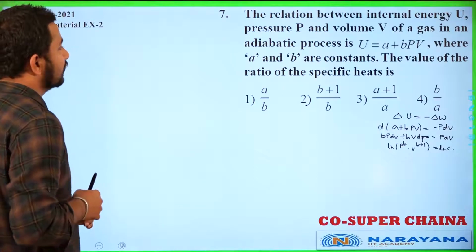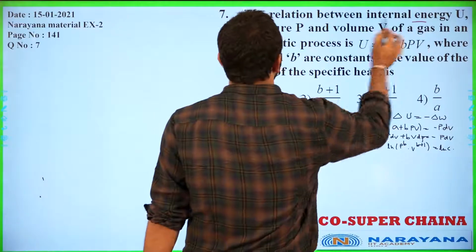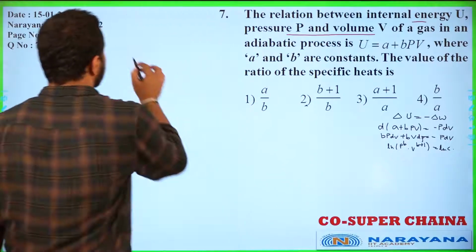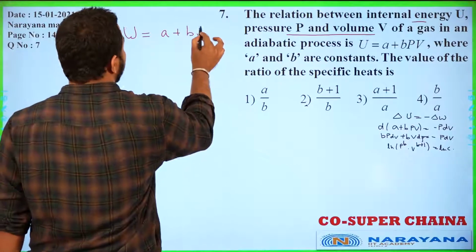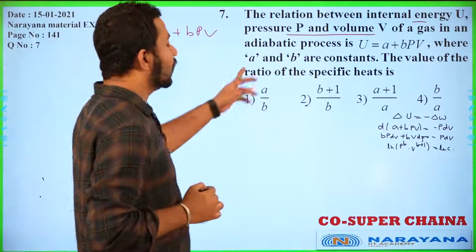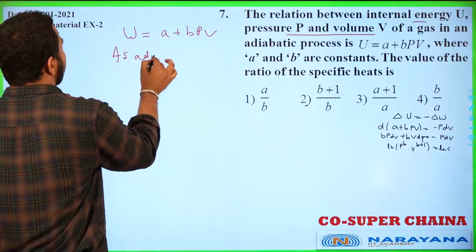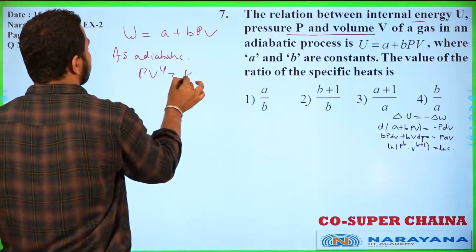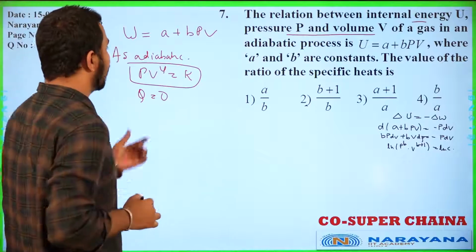So if you see the next question, the relation between the internal energy U, pressure P, and volume V of a gas is given by the relation U is equal to A plus B PV. Now it's an adiabatic process. So as adiabatic, we know PV^gamma is equal to constant will be the relation for adiabatic, and Q will be equal to 0 in the adiabatic process.